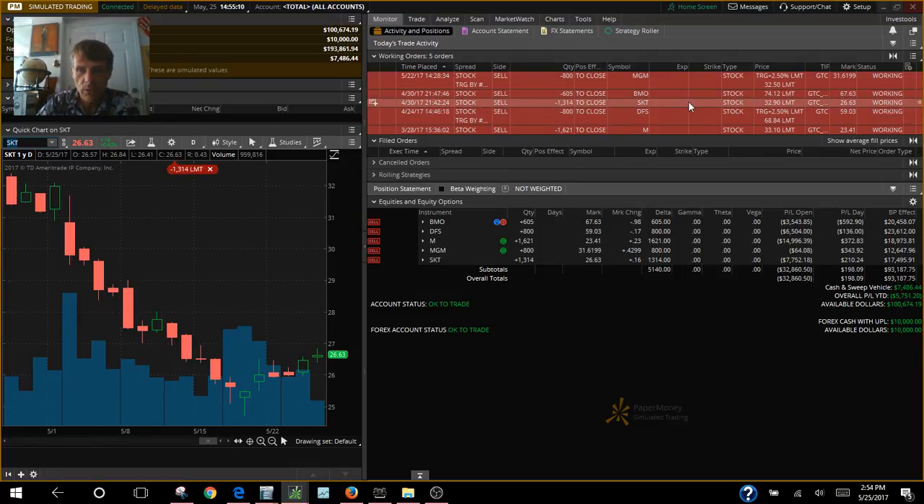SKT, where are you? SKT right here. We're looking at an exit price of 32.90. Either way she is now, 32.90 is way up here. That's a long way to go. We ain't gonna see that anytime soon, so we'll probably end up collecting the dividends there.